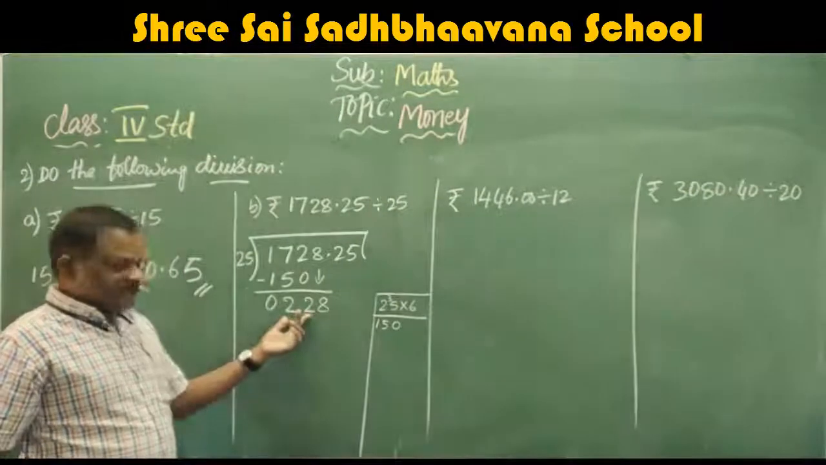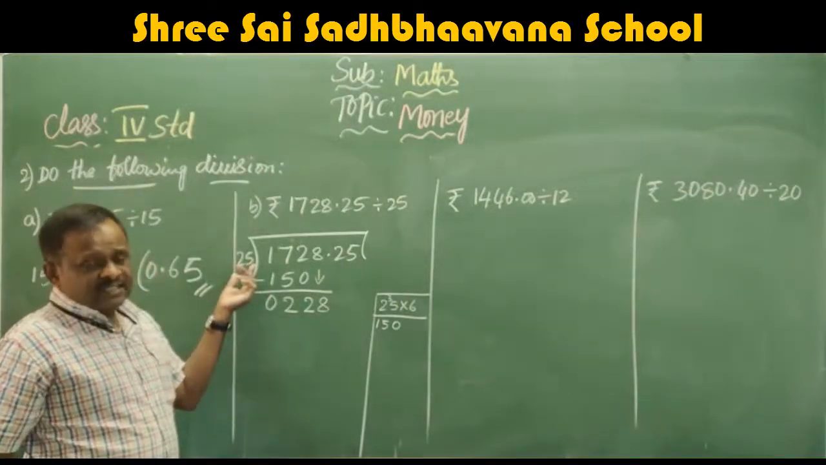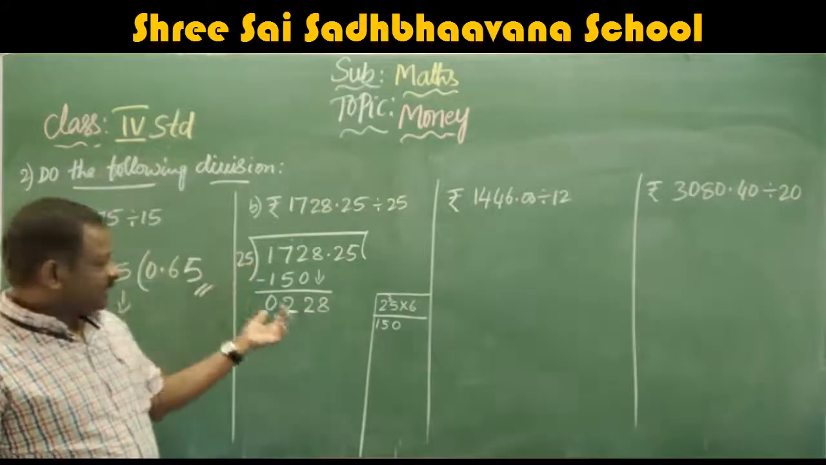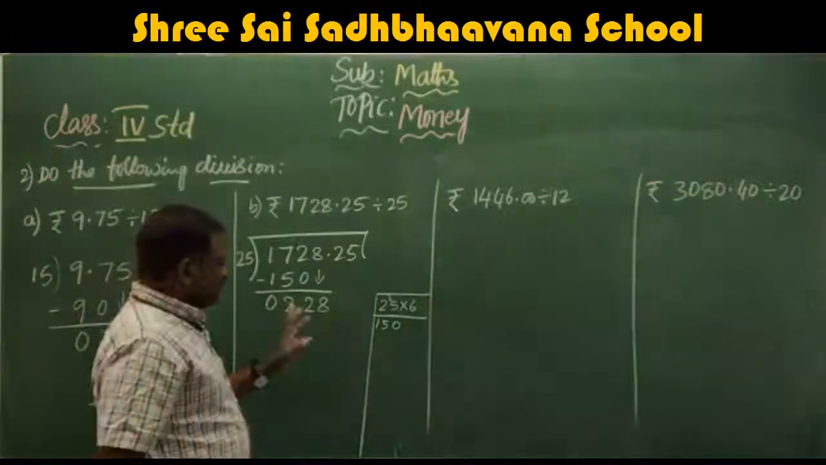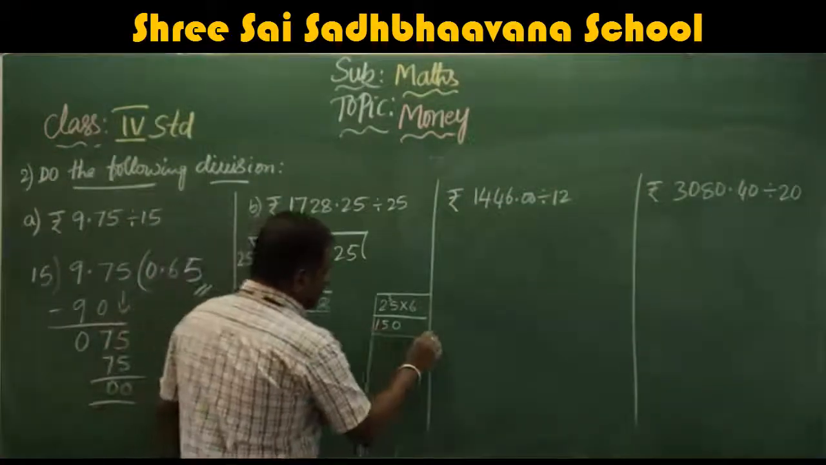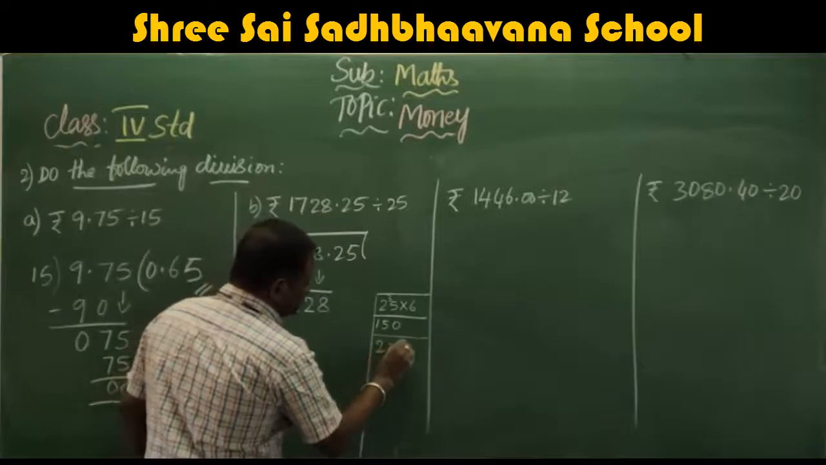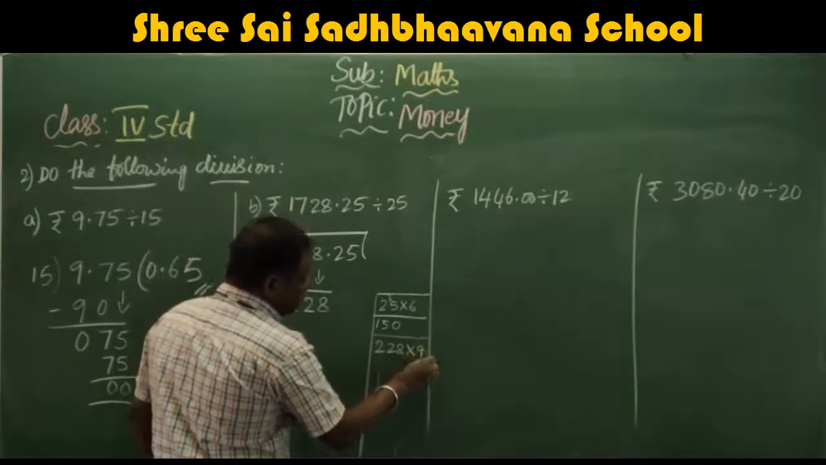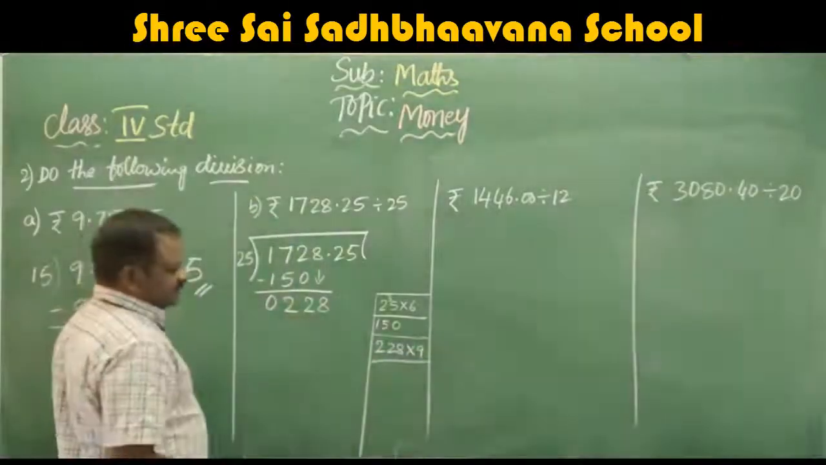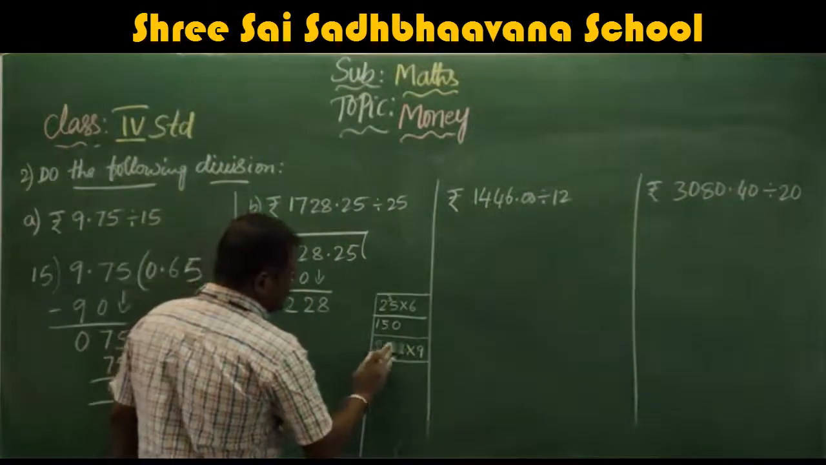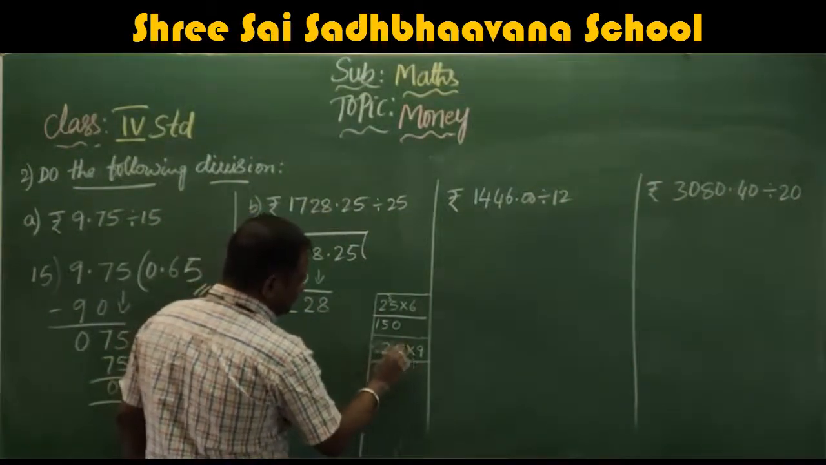So always the remainder should be less than the divisor. Okay. Next, 228. How many times will it go? I think 9 times. From 25 I have to multiply.